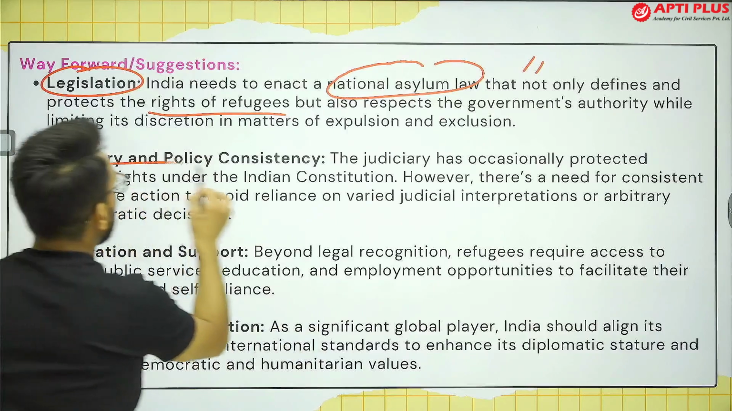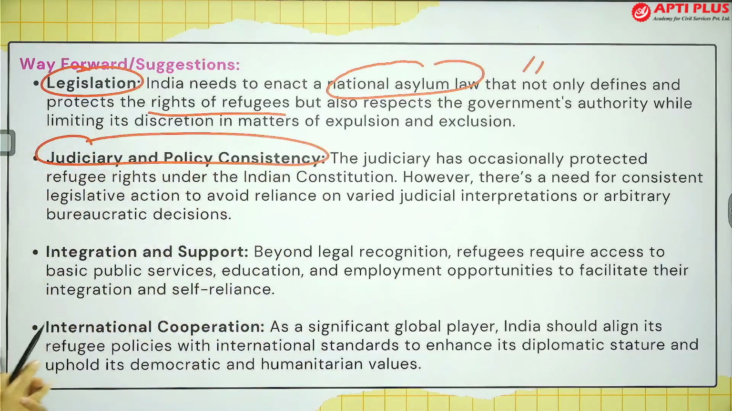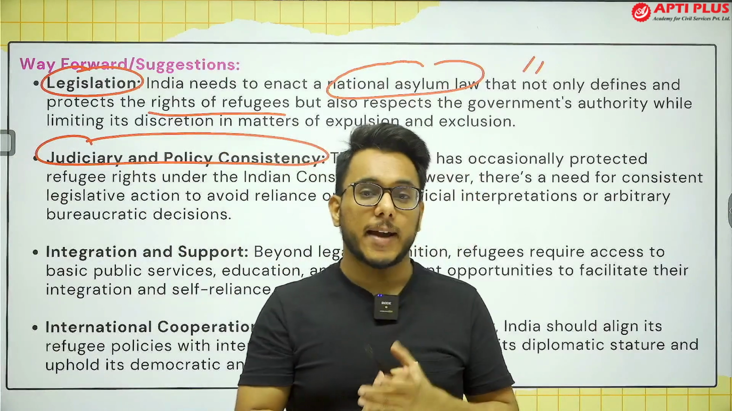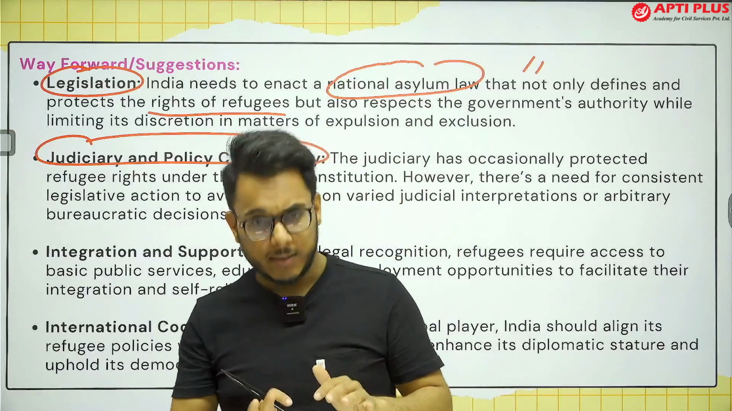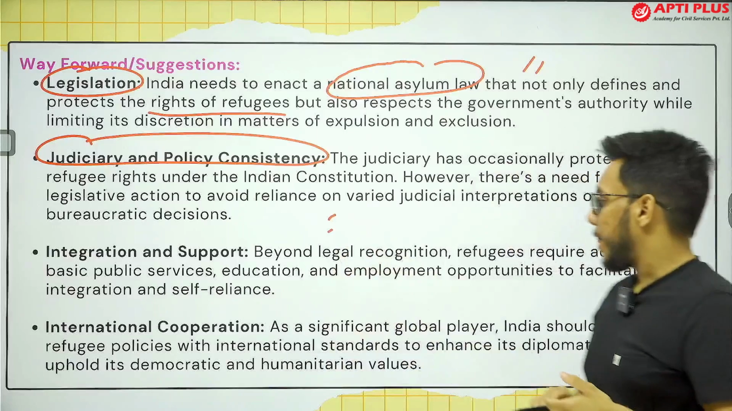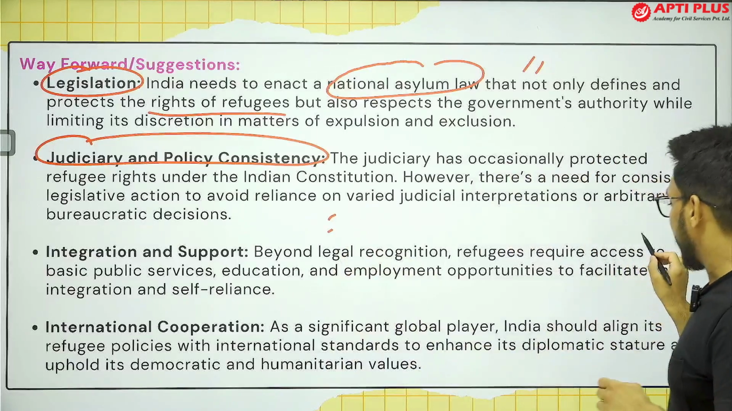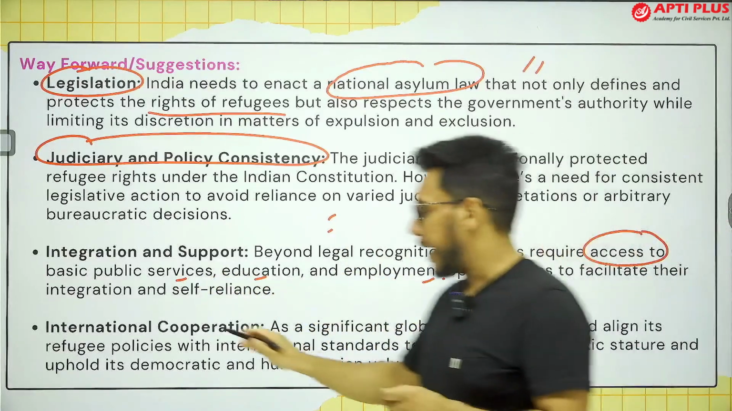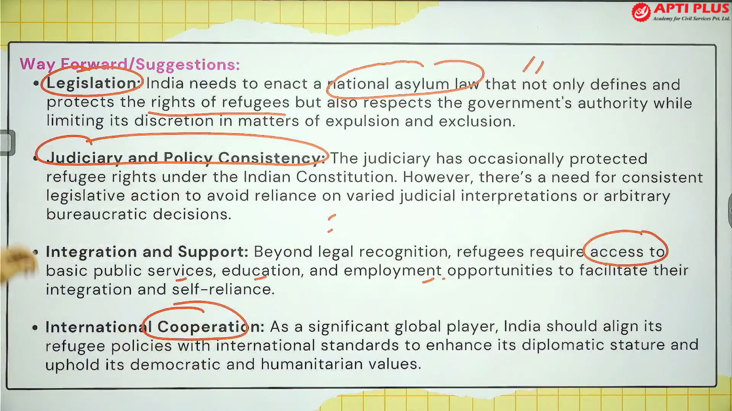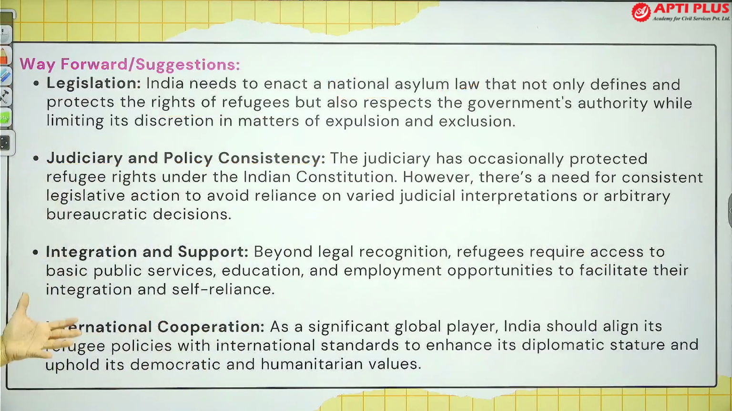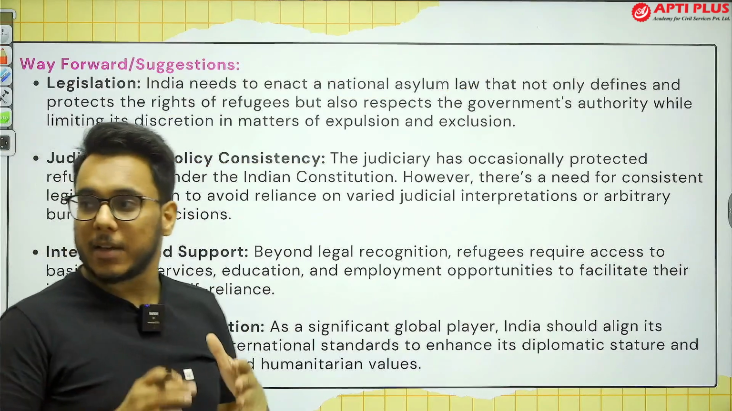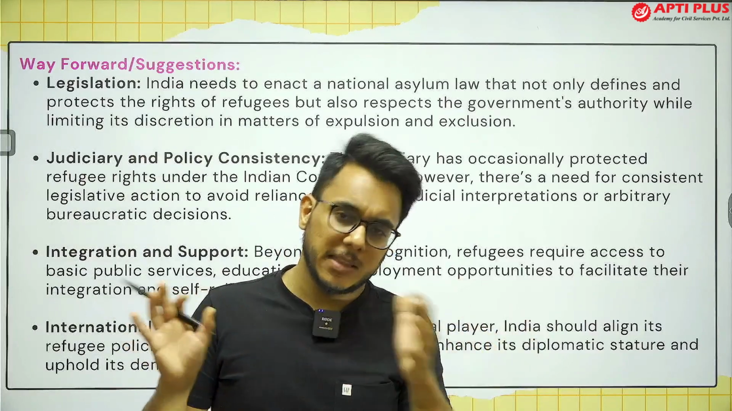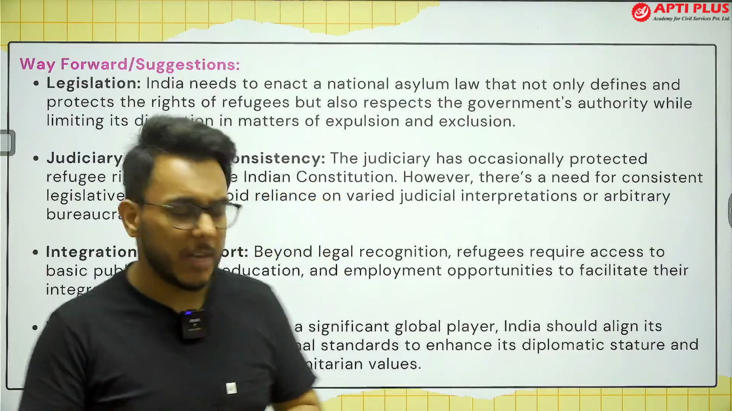Then there is the need for judicial and policy consistency. The judiciary often has recognized the fundamental rights of refugee people, has talked about certain non-negotiable rights for refugee people, but they have not been given. Fine. Also, we need to recognize the basic access to public services, education, and employment by refugee people. And then there should be international cooperation. Fine. Basically, we need to align our national refugee policy with international laws, as enshrined in the Refugee Convention of 1951. Okay.